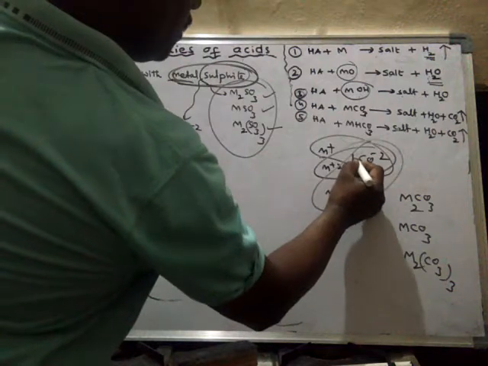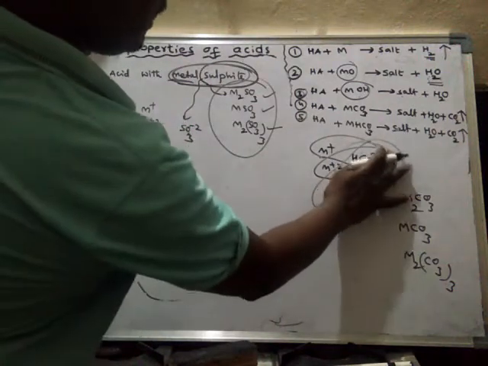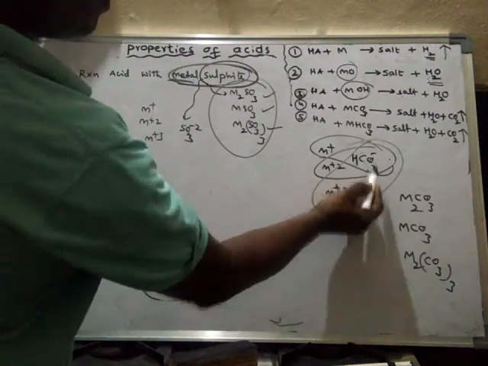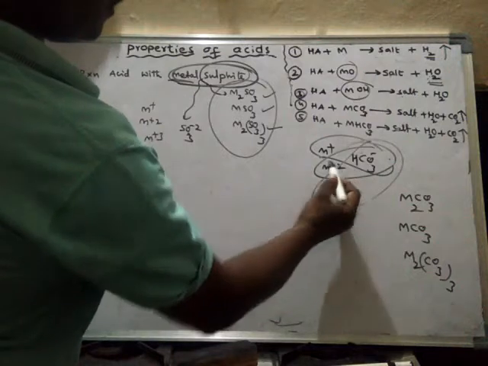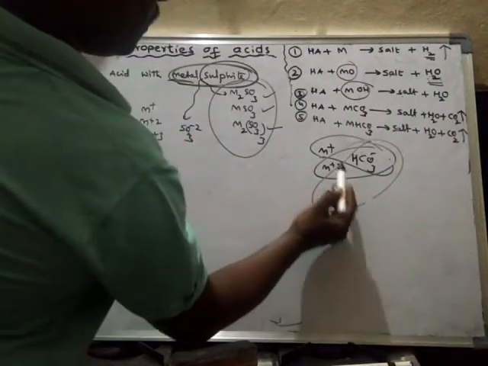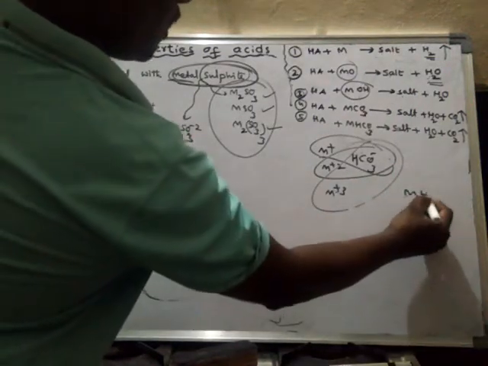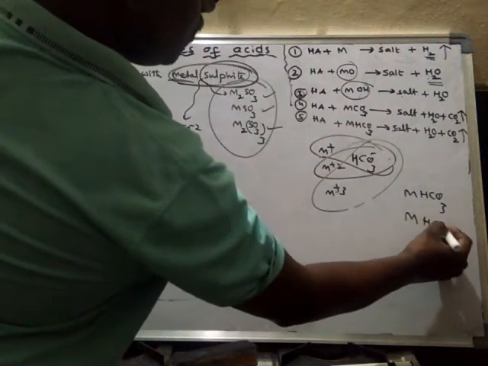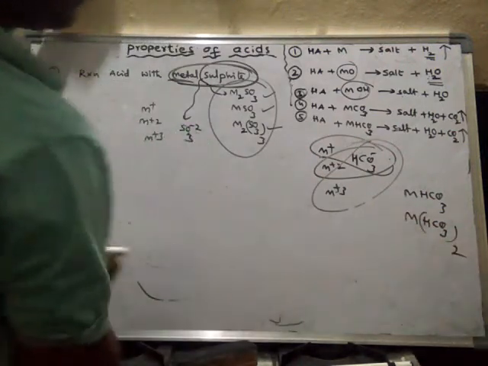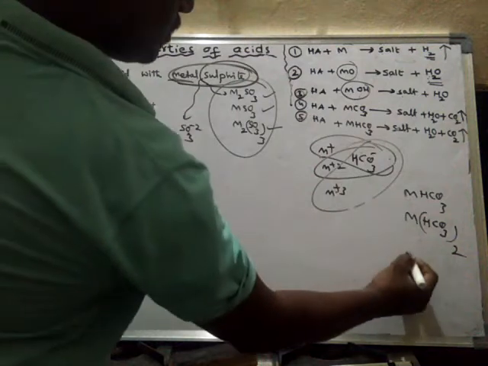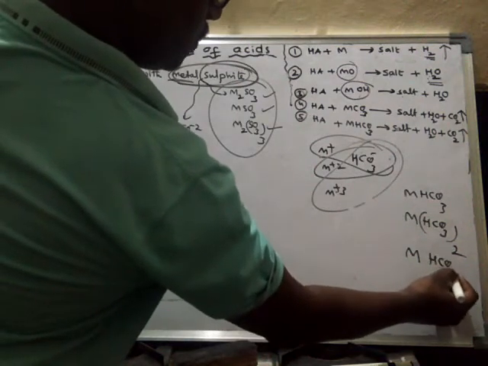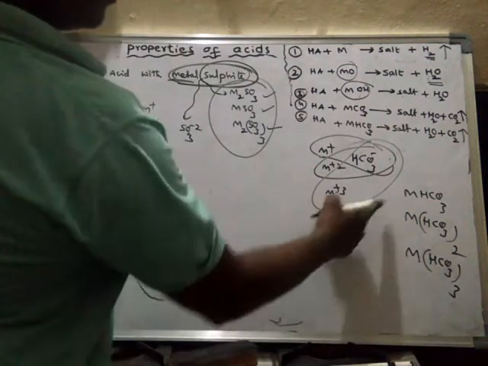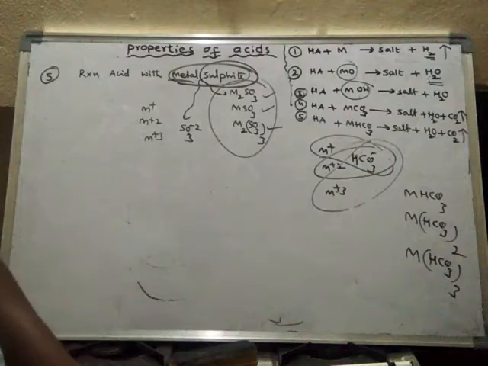Bicarbonate means HCO3 minus. Again, its formula will be like this. With one metal it forms MHCO3, with another it forms M(HCO3)2, and with another it forms M(HCO3)3.